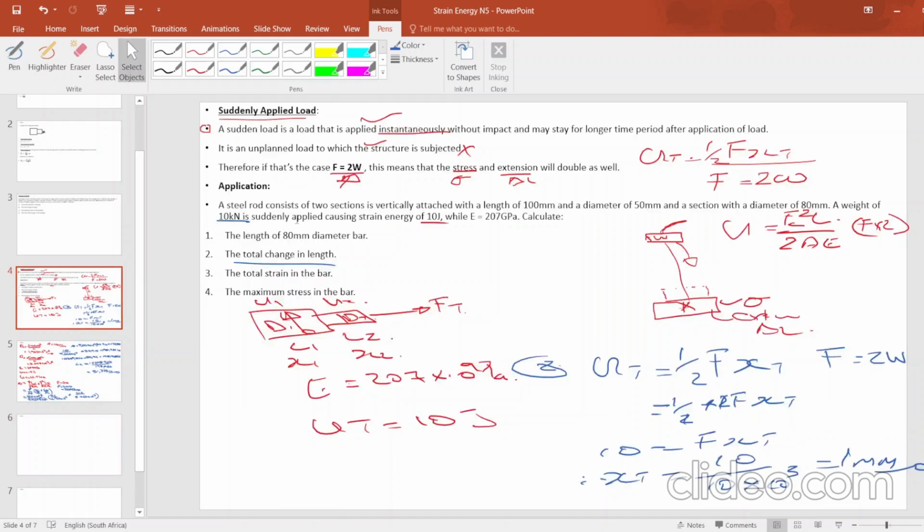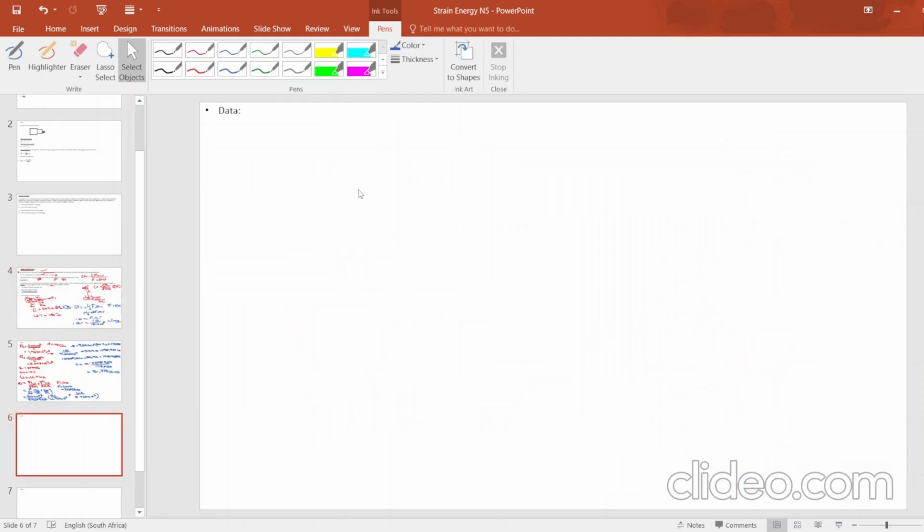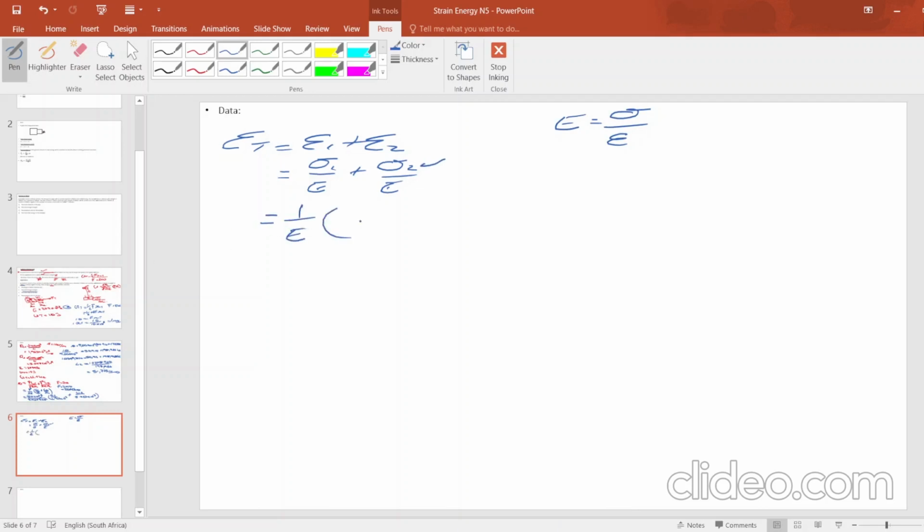Now let's look at calculating the total strain in the bar. Now, the total strain in the bar, they want us to calculate strain T equals to strain 1 plus strain 2. All right. Then we know that in calculating the strain, it will be stress 1 over Young modulus plus stress 2 over Young modulus. How so? We are having Young modulus equals to stress over strain. Then we make strain the subject of the formula. Then we will land ourselves with that. Then we will take out the common factor. It will be 1 over E, then you will be left with stress 1 plus stress 2.